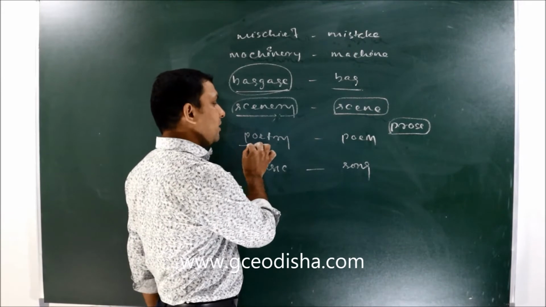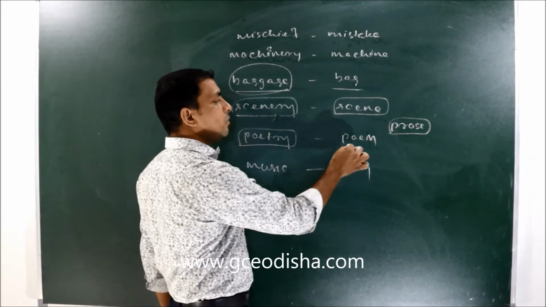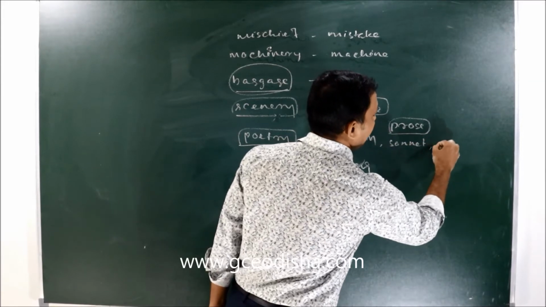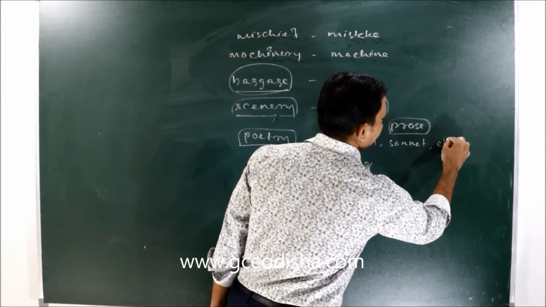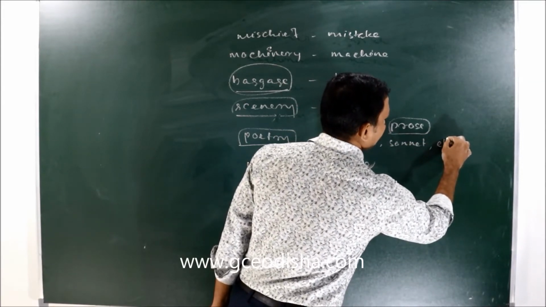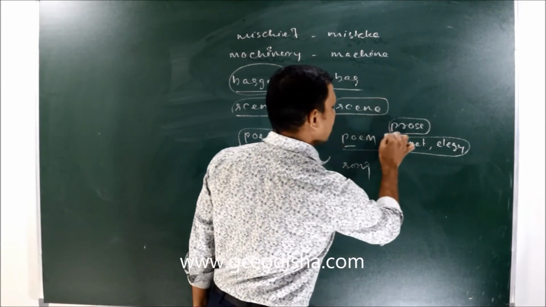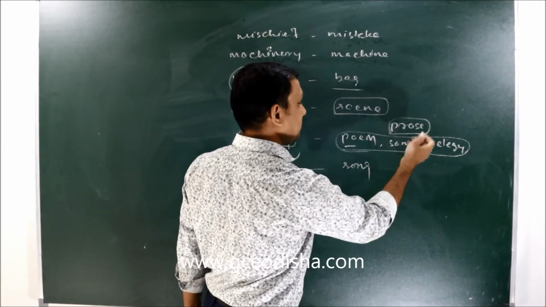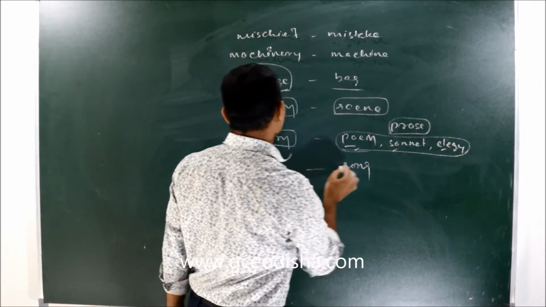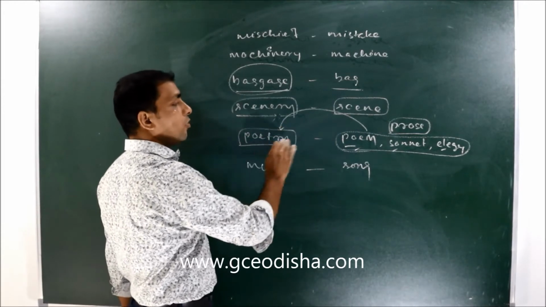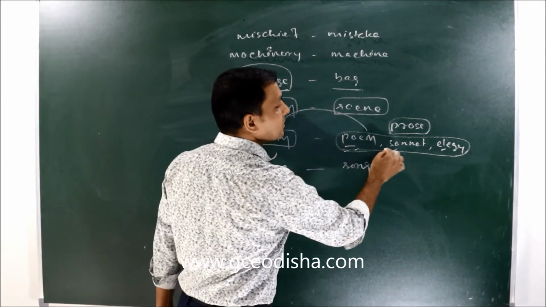So that means in poetry we can have a poem, we can have a sonnet, we can have an elegy. So these types of things, poem, sonnet, elegy, all these things combinedly are called poetry. All these things we express in stanzas.